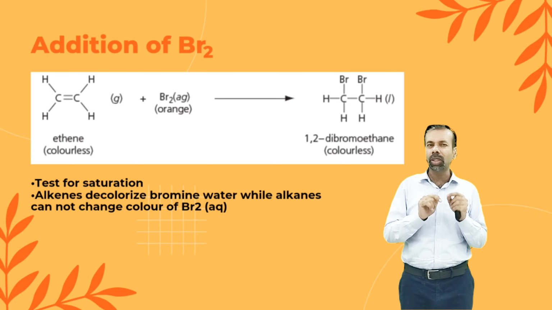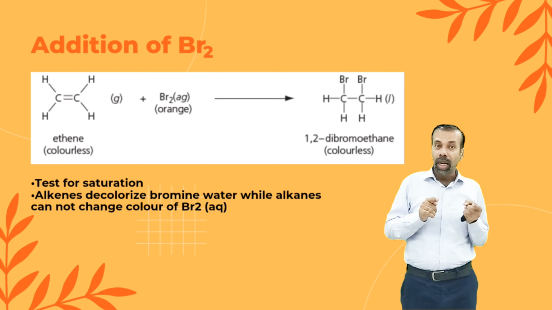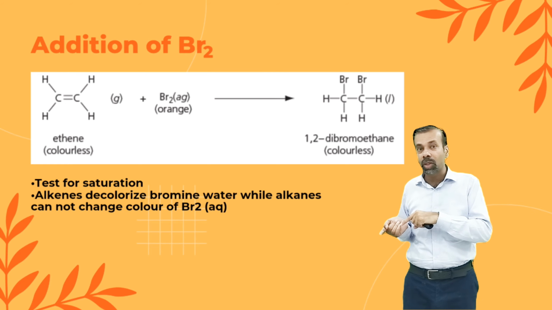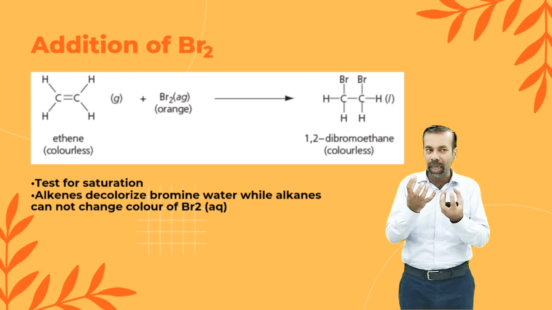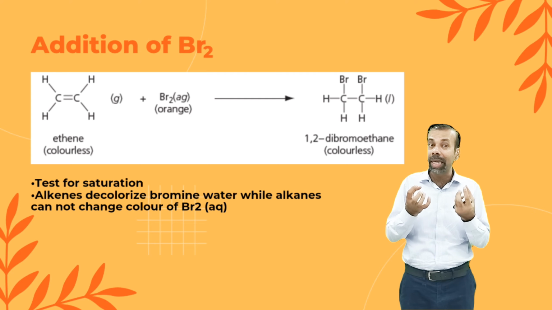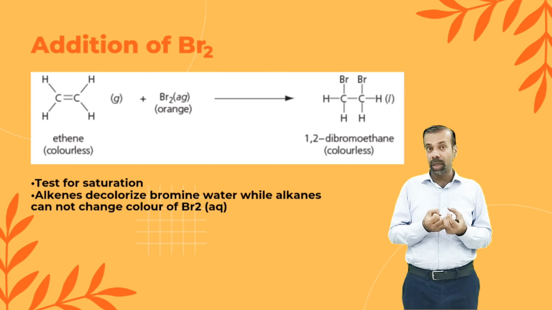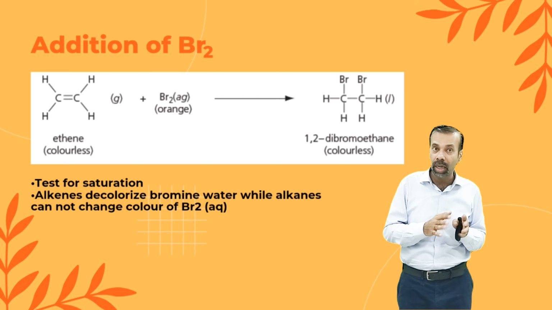This reaction is also used as a test for saturated and unsaturated hydrocarbons. Only unsaturated hydrocarbons add bromine, and they decolorize bromine water. Do you know the color of bromine water? It is orange, reddish brown.